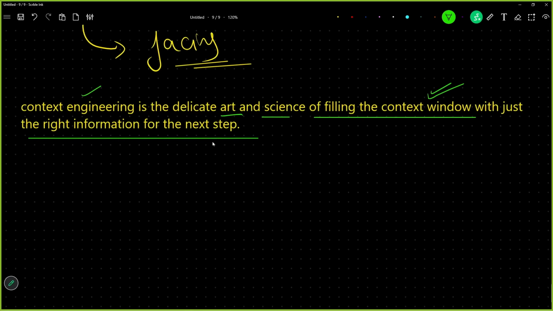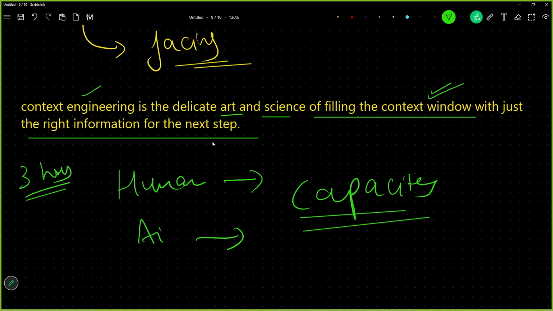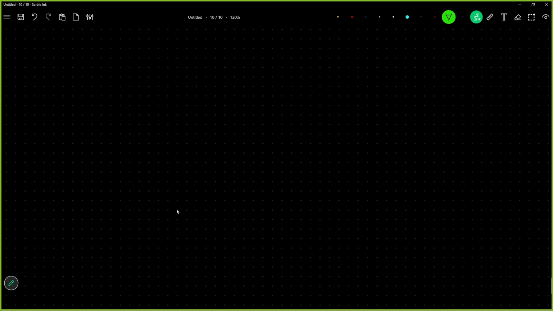See, every human and every AI has a capacity. Of course, humans will have slightly more capacity, but you cannot go on listening to a person for 3 hours straight, right? Similarly, you cannot go on giving AI 3 lakh words straight. AI also has capacities and humans also have capacities. So, how to know the capacity of AI?